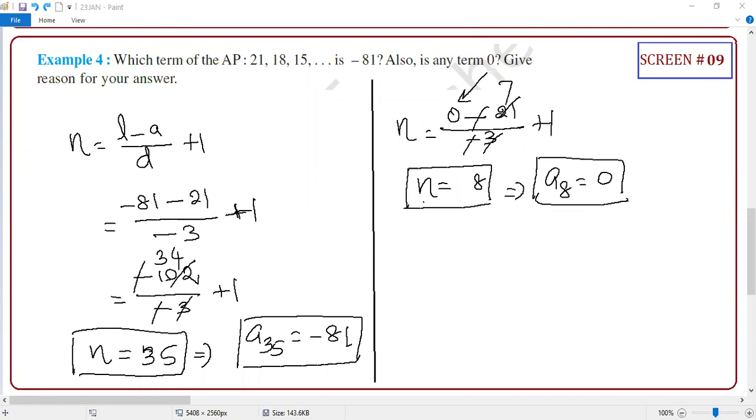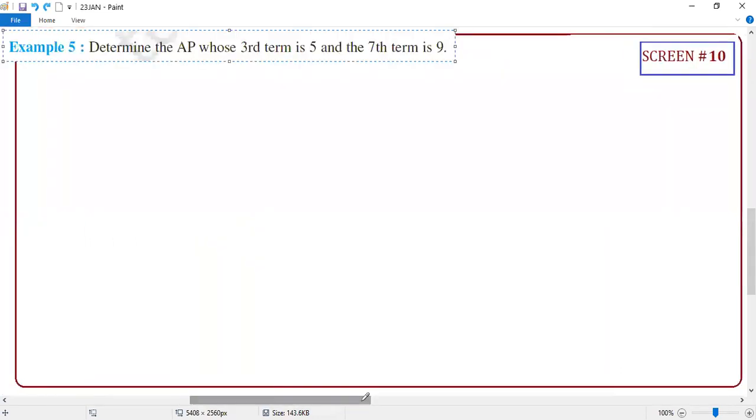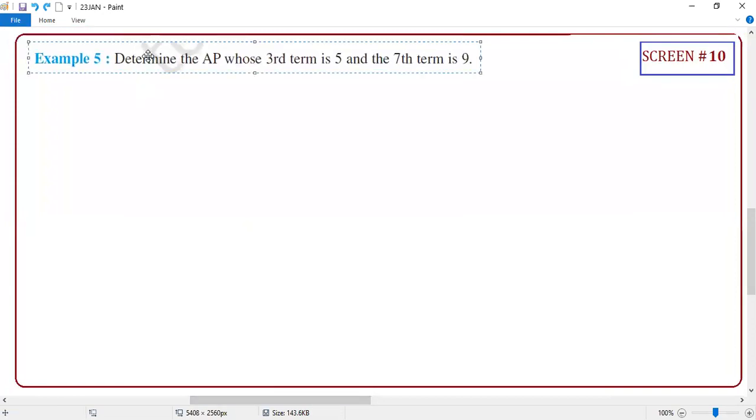Guys, as I mentioned, I'm going a little fast, but it does not mean you need to compromise. If you have any difficulty understanding anything properly, let me know immediately that you are not clear with that. Yes or no? It's very, very important. Don't hesitate to ask your doubts.